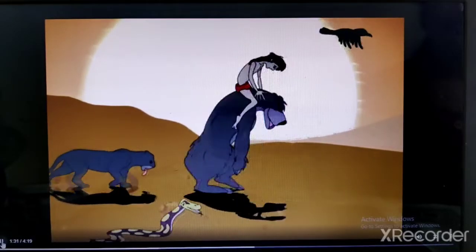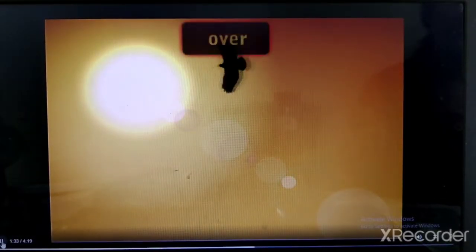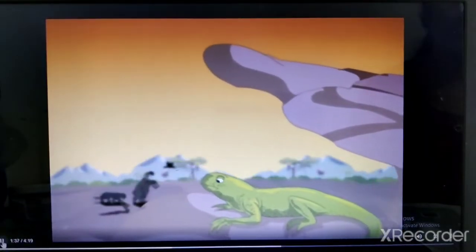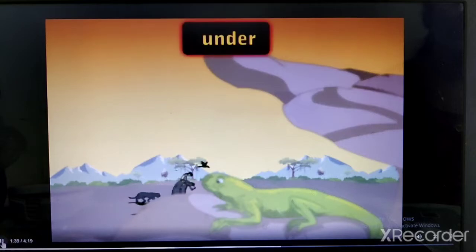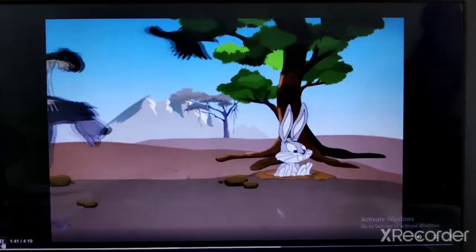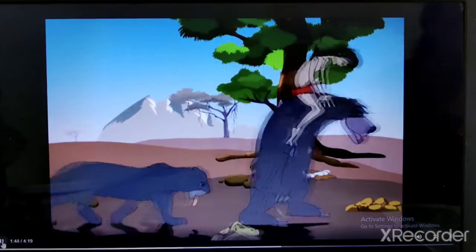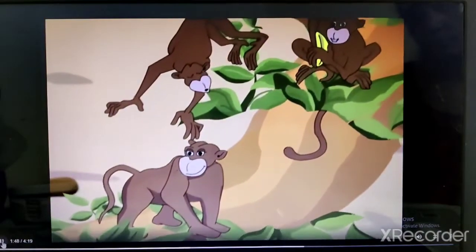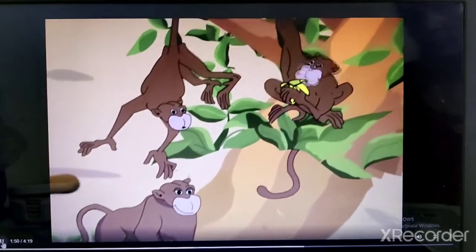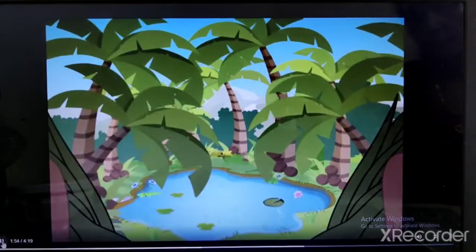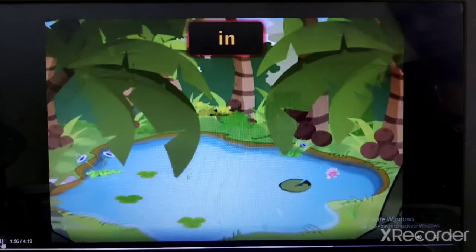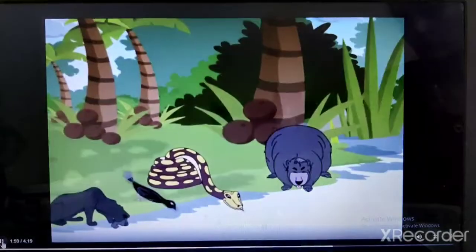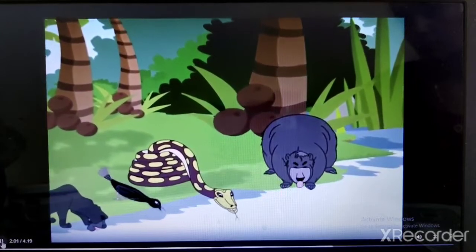Where are you going? Called a hawk as it circled over their heads. Where are you going? Called a lizard as it rested under a shady rock. Where are you going? Called a rabbit as it hurried into the burrow. Where are you going? Chattered the monkey, sitting on the neem tree. Soon they reached a water pool in the middle of a circle of palm trees. All animals ran to drink water.